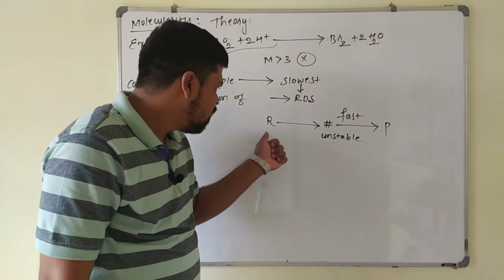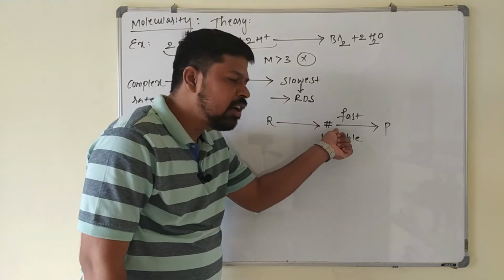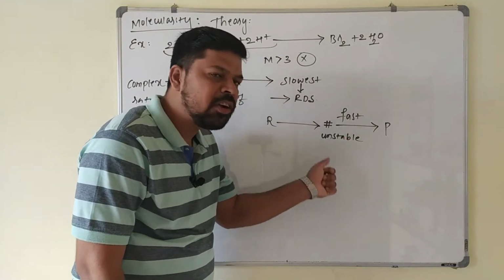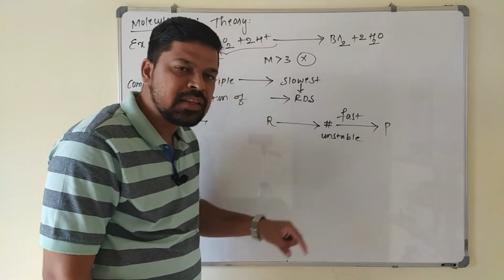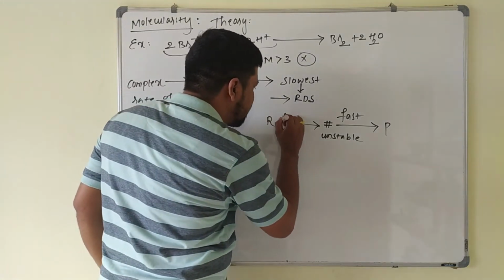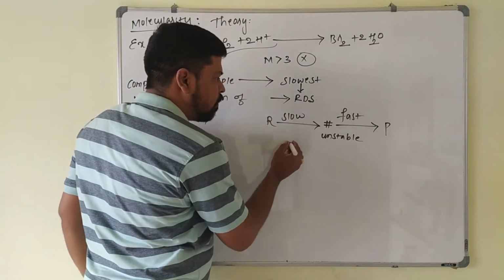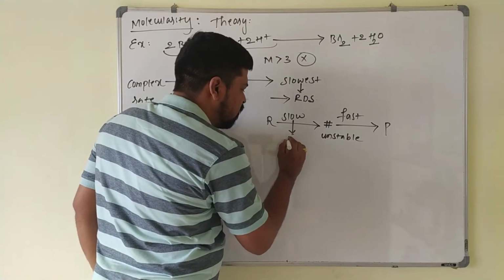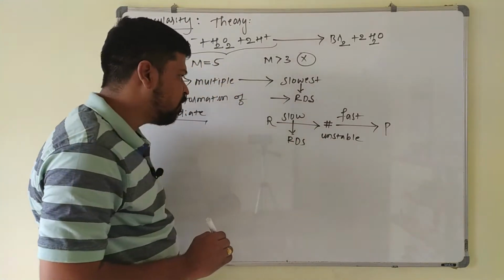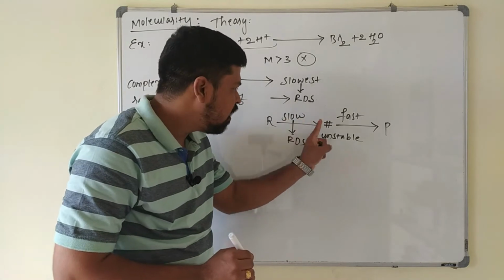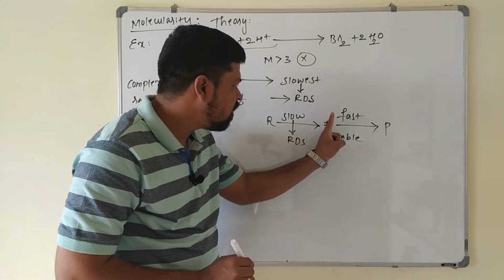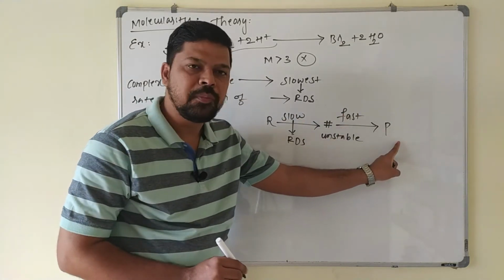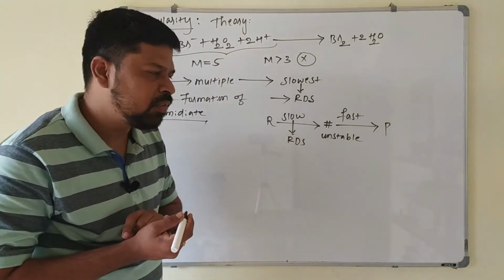The reactant first gets converted into the intermediate complex. The rate of formation of this intermediate complex is the slowest step of the reaction, which is called the rate determining step. The first step is very slow till the complex is formed. Once it is formed, it very quickly decomposes to give the products. This is the mechanism of the reaction.